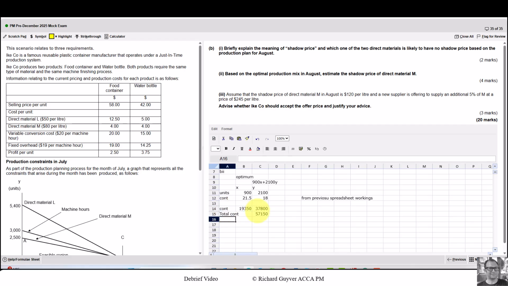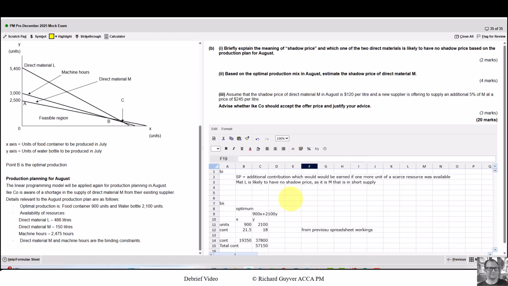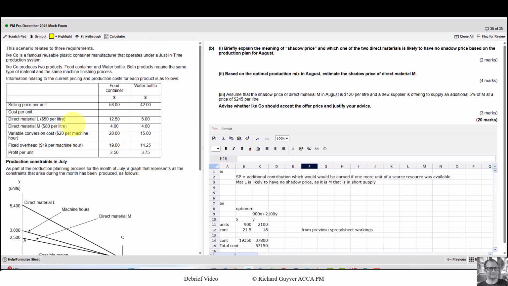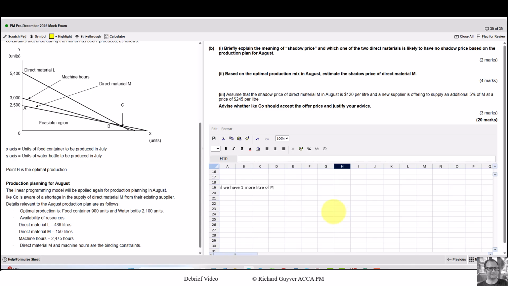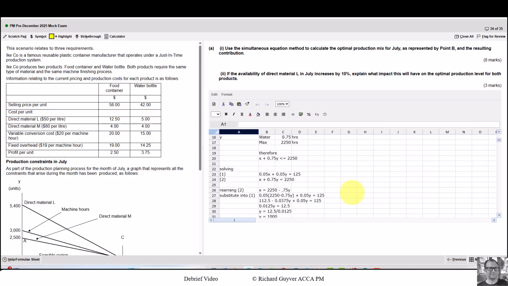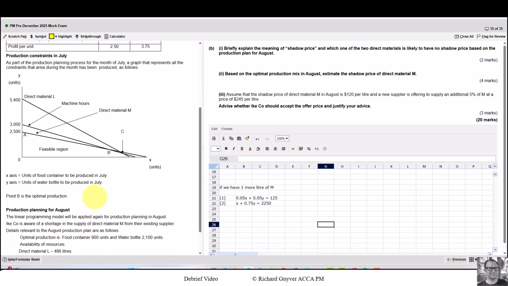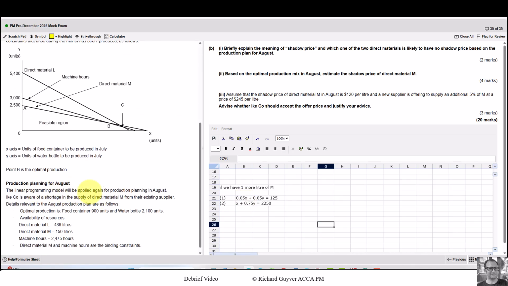contribution. Okay, so what happens if we have 1 more litre of M, which, remember in our shadow price definition, is the additional contribution if we could get 1 more unit, and the units are measured in litres. So we now need to get our simultaneous equations from the previous spreadsheet, which is a little bit of a pain because we have to go back and forth, but I did manage to copy and paste them. So this is our simultaneous equations that we worked out before, and we know we can reuse them because the linear programming model applies in August.